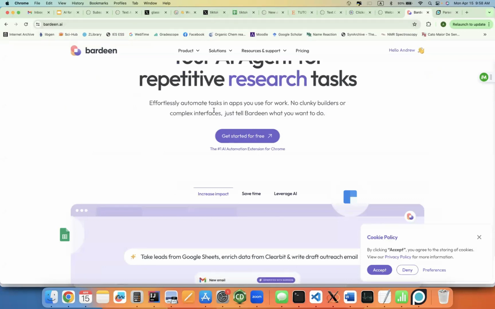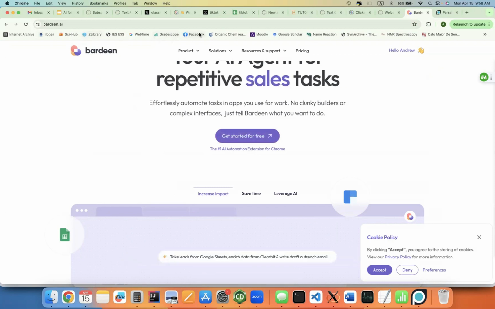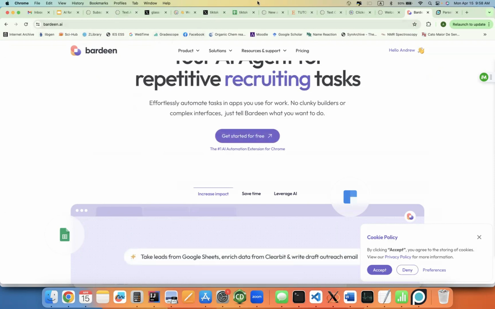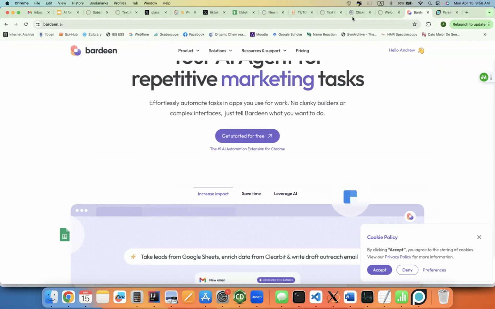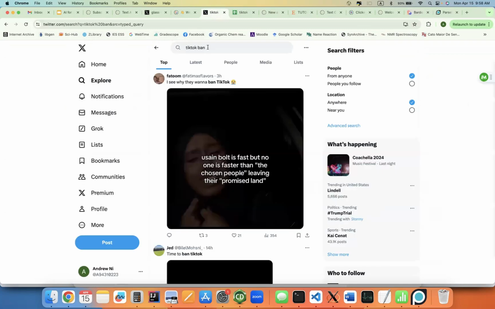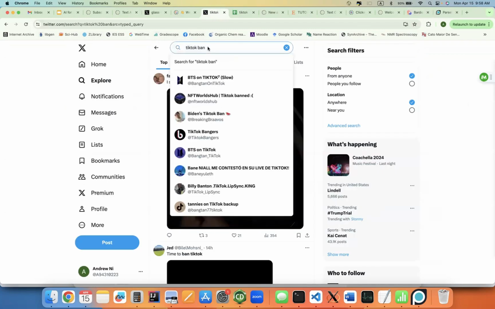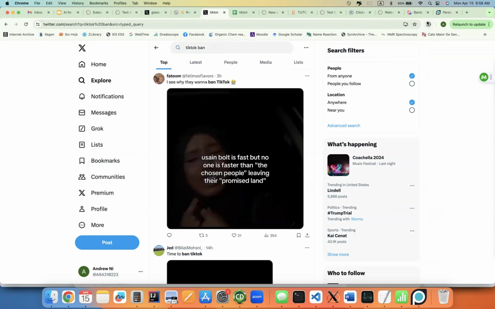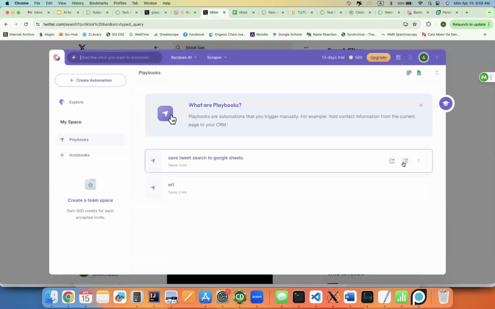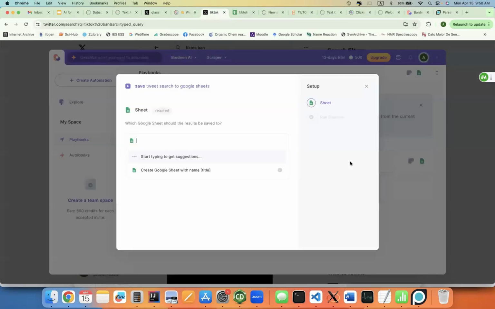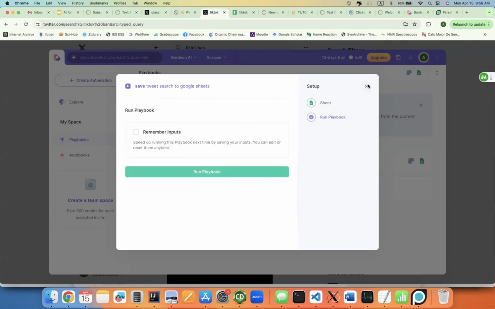The downside of this, of course, is that since it's not in the background, you have to actually go to the website. How do I move this? Oh man. Okay, we have to go to Twitter, search up TikTok ban, and then open Bardeen, run this, new sheet, and then we can run.